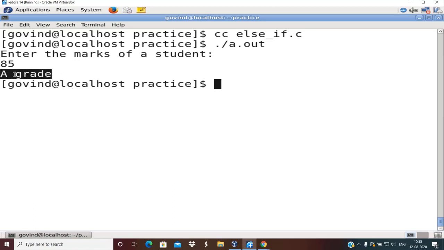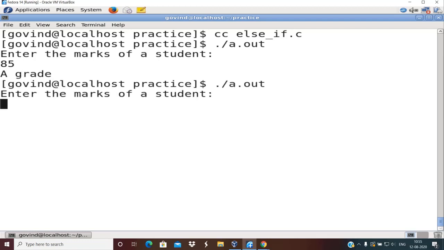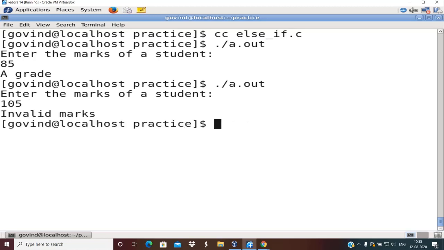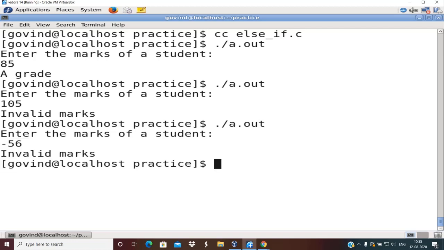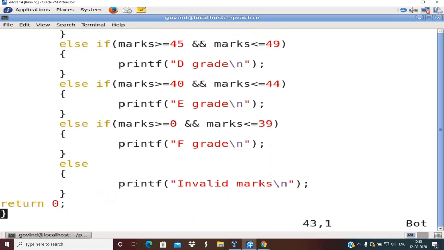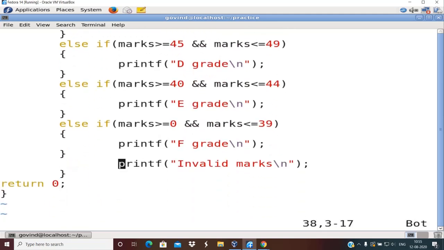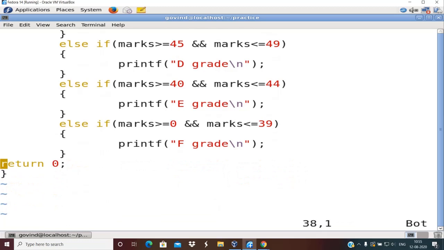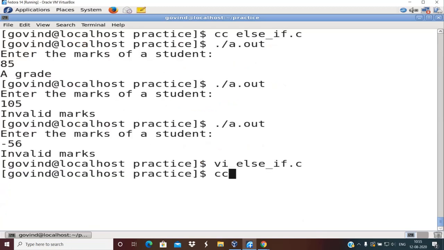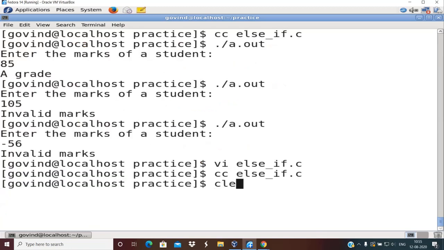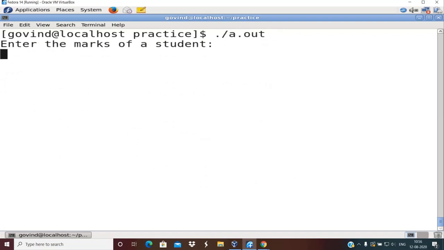Since I have written the else for the last if, I can also check for error handling, like if I enter marks say 105, it will directly say invalid marks. And if I enter marks that are negative, it will say invalid marks. Okay. But if you do not specify the last else, see what happens. I said it is optional. So if I don't specify the last else for the last if, then obviously it cannot have that condition checking for invalid marks, right? The program will not display the grade at all if you enter invalid marks.